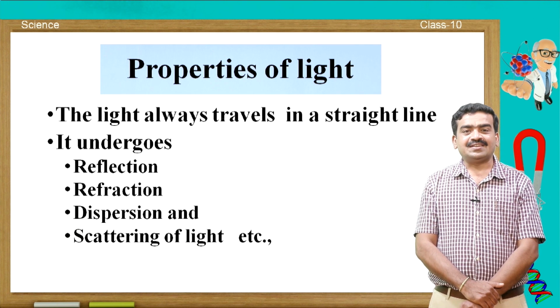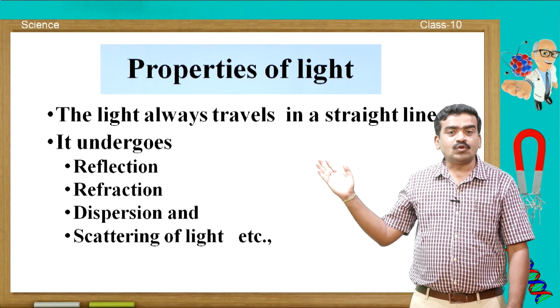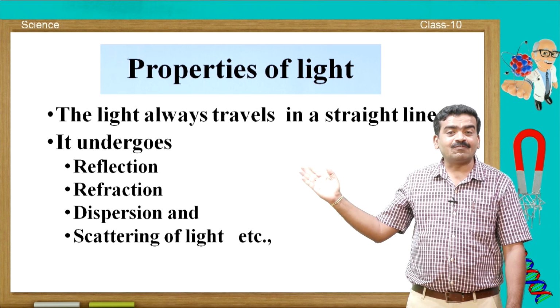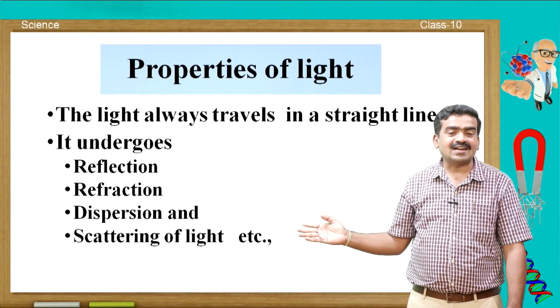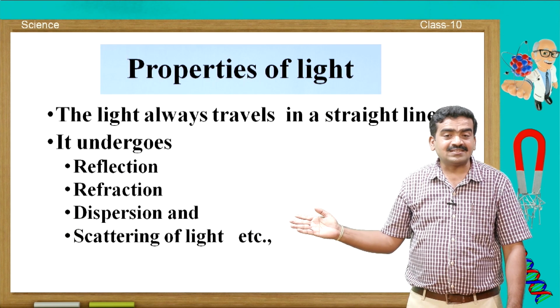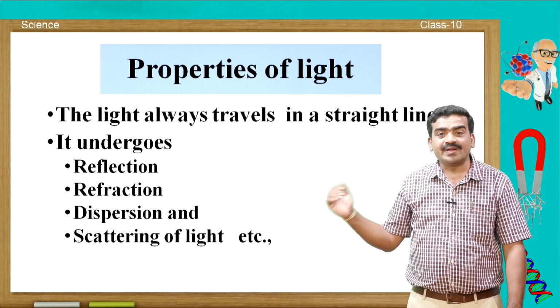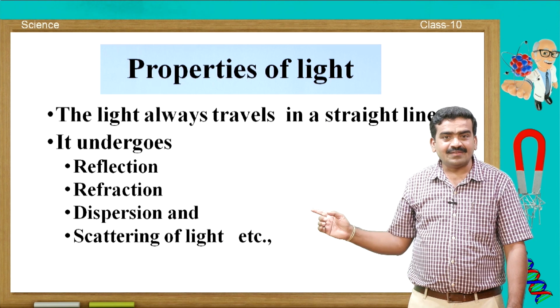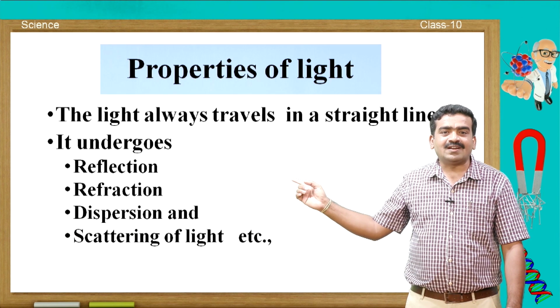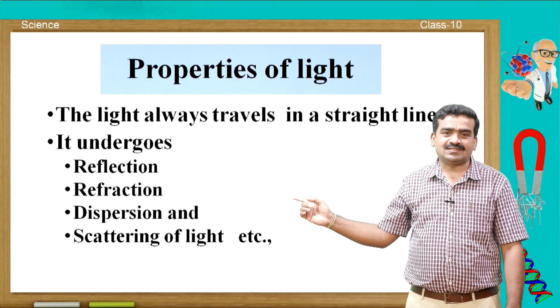So, these are some basic properties of light. In this lesson, you are going to learn the 2 important properties, that is reflection and refraction, and the other 2, that is dispersion and scattering, you are going to learn in another lesson in physics, what we call the human eye and the colorful world. My dear student, let us learn the important properties of light, that is reflection and refraction, one by one.